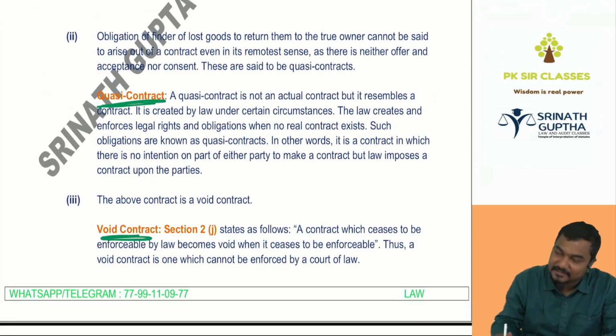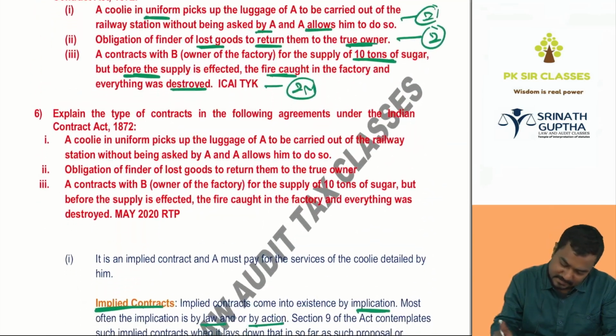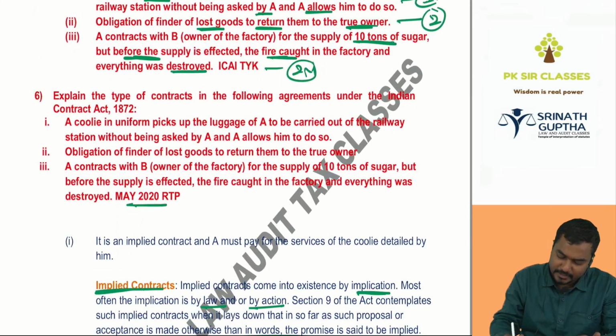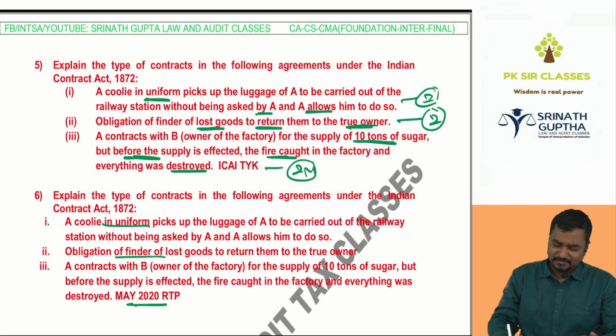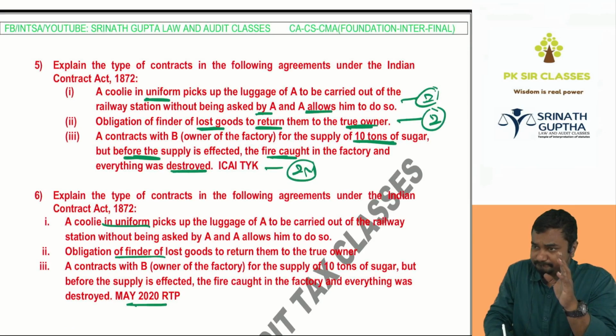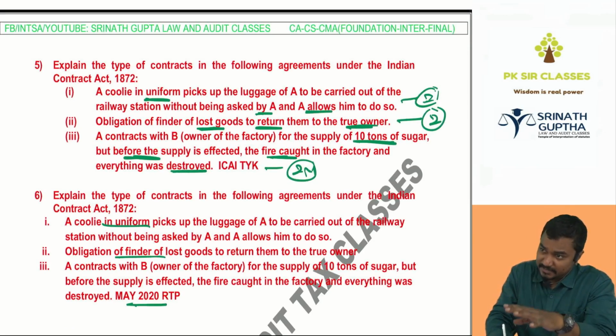Void contract. Same question repeat again, beta. 2020 RTP, May RTP, coolie in uniform, obligation of end of last goods. If your luck is good, the same paper will be repeated in your exam center also.